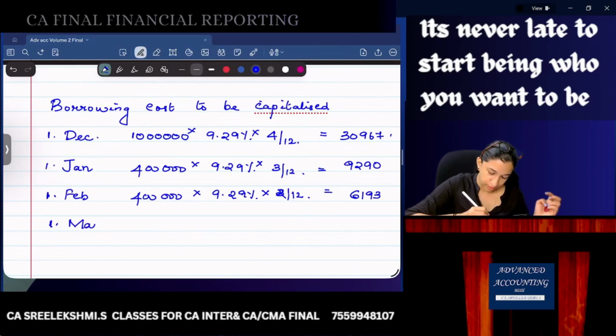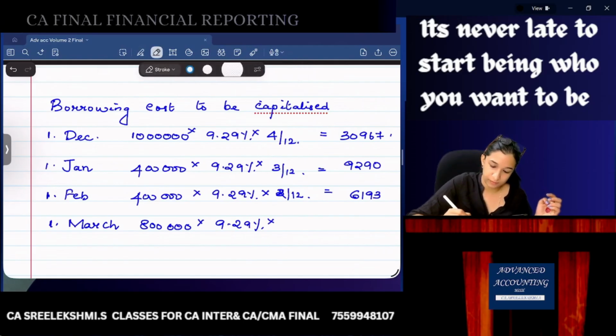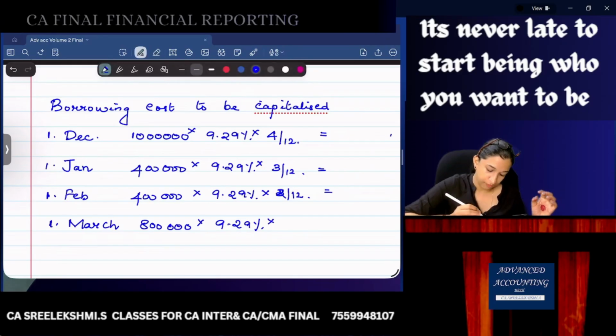And on 1st March, 8 lakhs into 9.29% into 1 by 12.